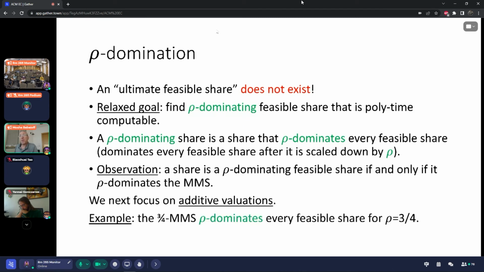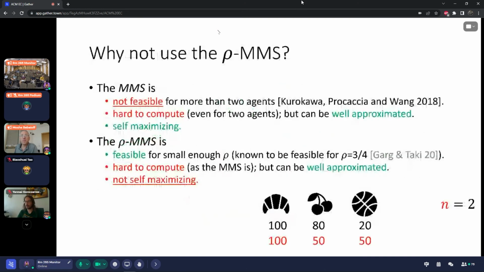So observe that a share is a rho-dominating feasible share if and only if it rho-dominates the MMS. That's actually quite easy to prove. And so for example, the 3/4 MMS, as the MMS dominates every other feasible share, the 3/4 MMS rho-dominates every feasible share for rho equals 3/4.